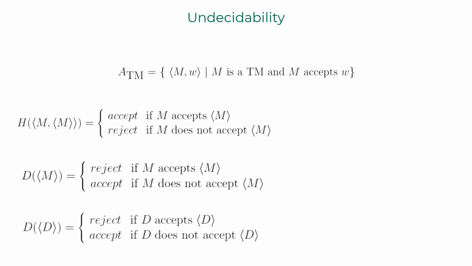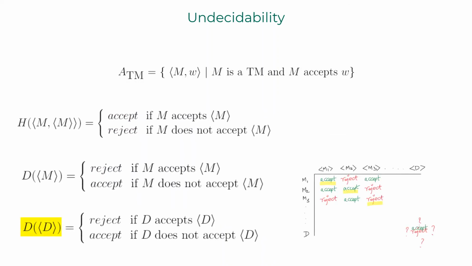Here is where we end up in contradiction. D enters accept state on D if D does not accept D. D enters reject state on D if D accepts D. Thus, neither D nor H can exist, because it is the assumption that the decider H exists for ATM that got us till here.